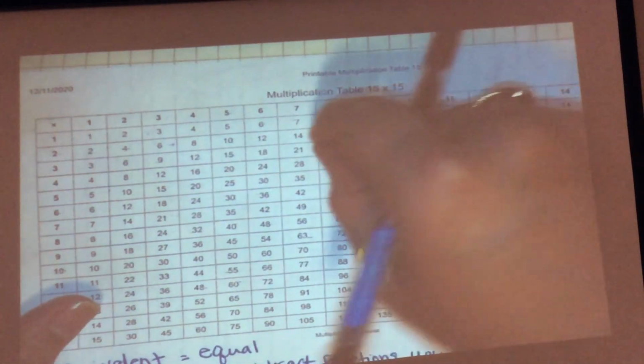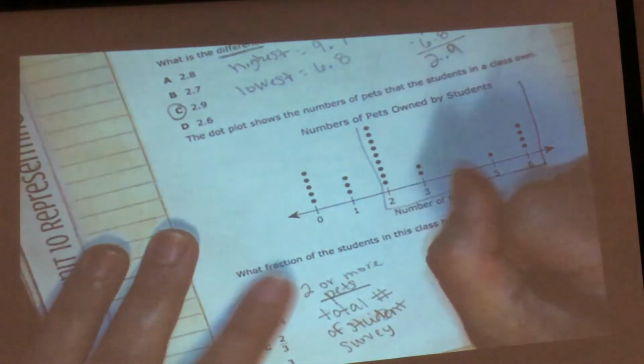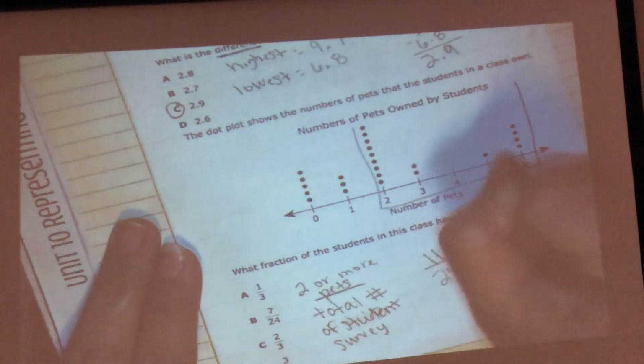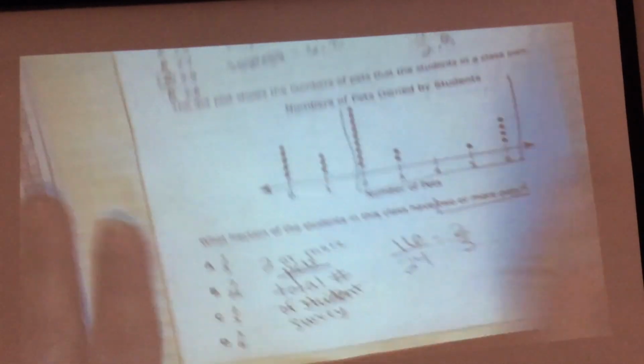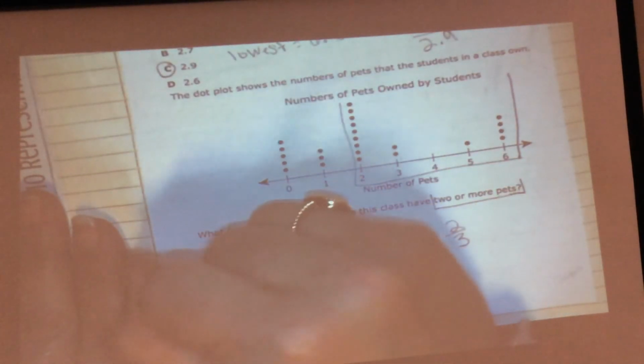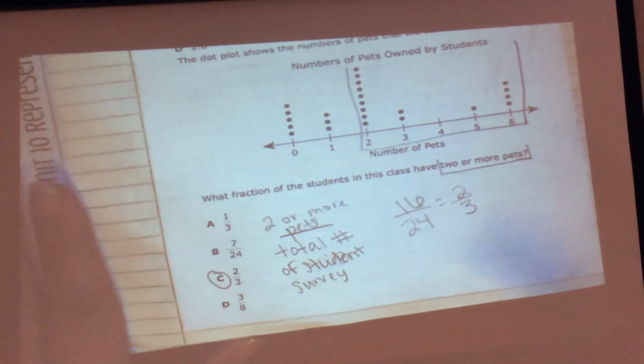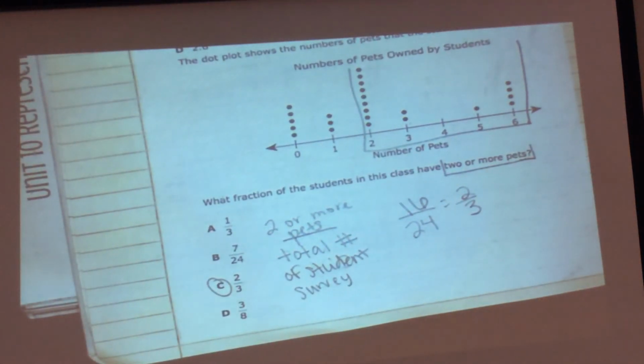Yes. It simplifies down to two thirds. Count by 8 to it, and it'd be 8, 16, 24. That's correct. Okay, questions, comments, concerns.